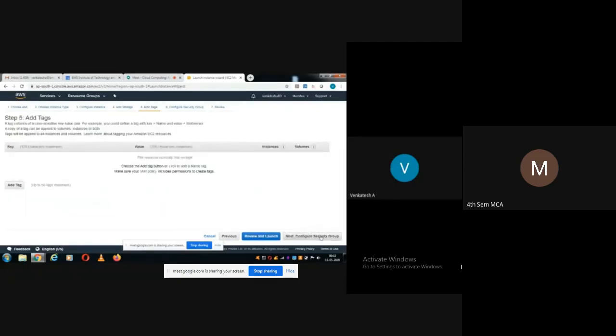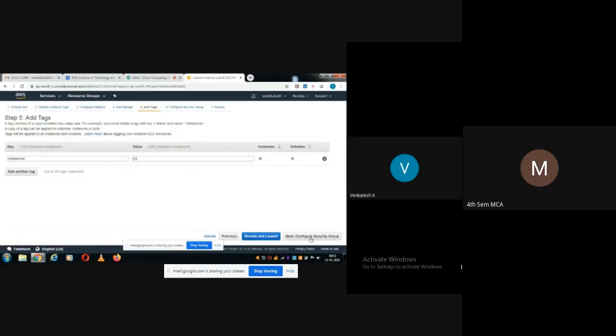Next is adding the tags. Adding the tags is nothing but giving some name to your application. Say for example, the purpose of having this instance is I want to host my application. To host the application, I need one web server. So I'll give the name of my container as web server, and the value is IIS. That is, I'll create one IIS web server. I'll use this virtual machine to host one web server by name IIS.